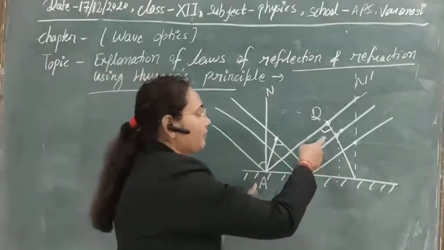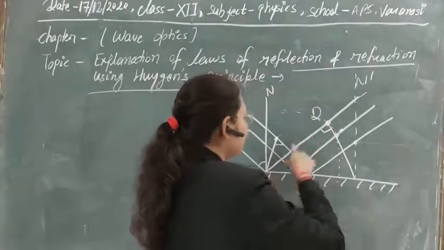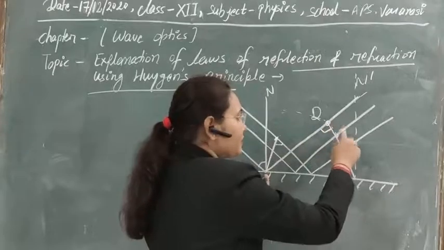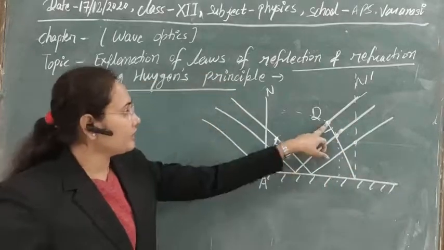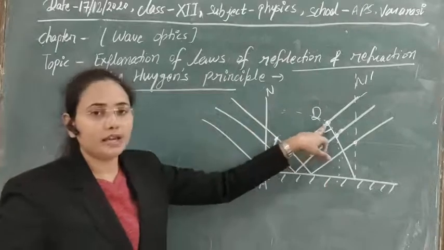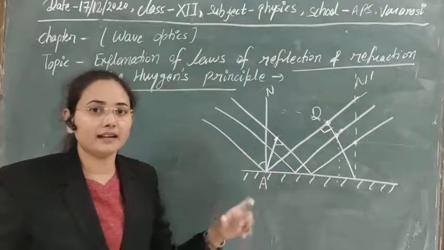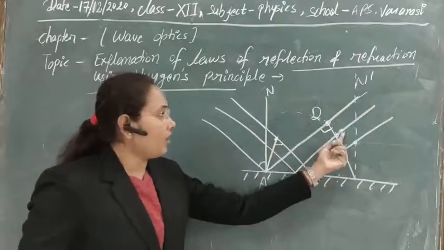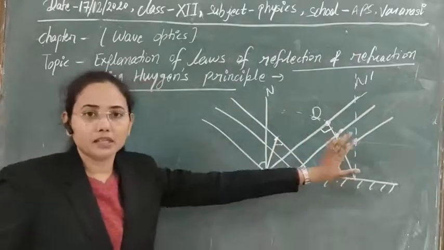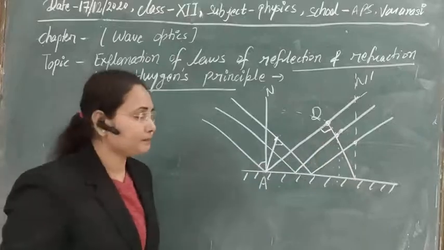The reflected wavefront can be drawn by taking these points. Suppose these are the points that are in the same phase, and we take the distance of these points, and with that distance as the radius, draw an arc, and that arc will represent the reflected wavefront here.